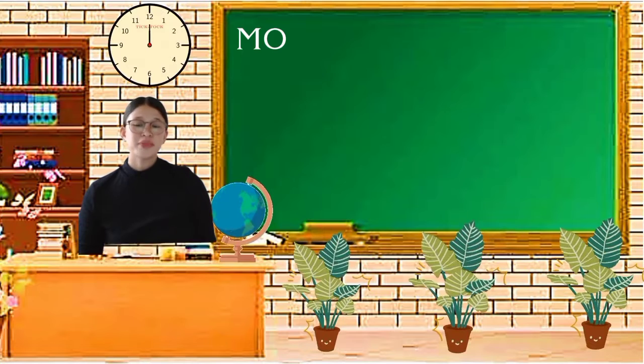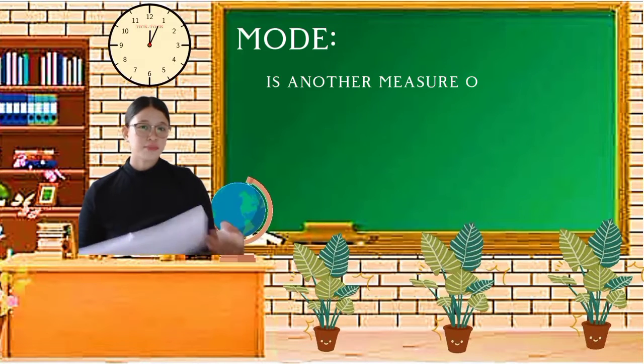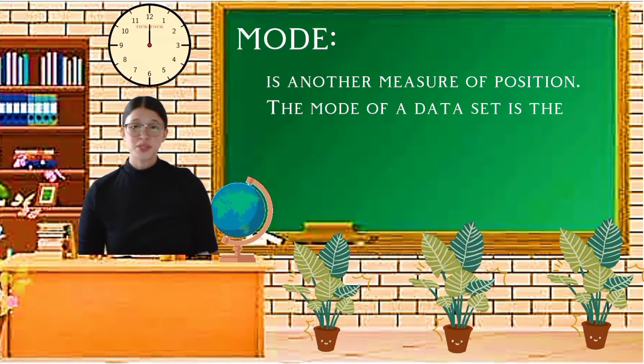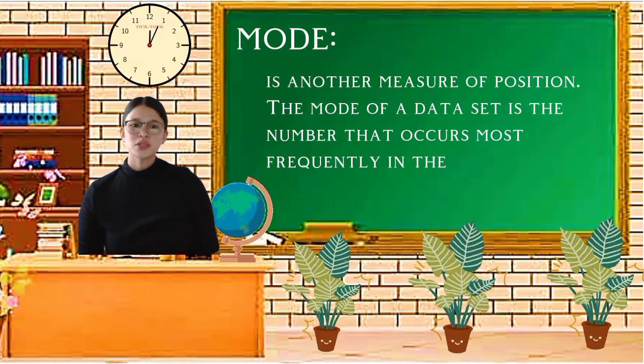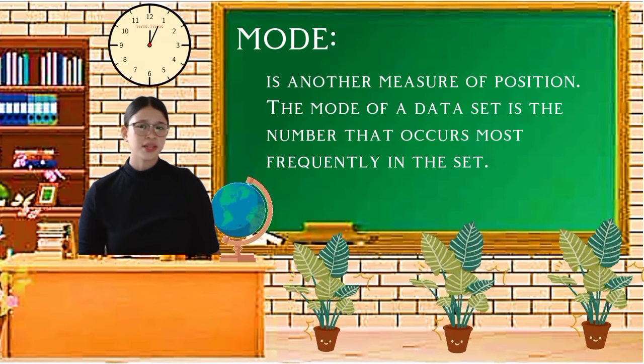And the last one in the measures of central tendency is the mode. This is another measure of position. The mode of a data set is the number that occurs most frequently in the set.